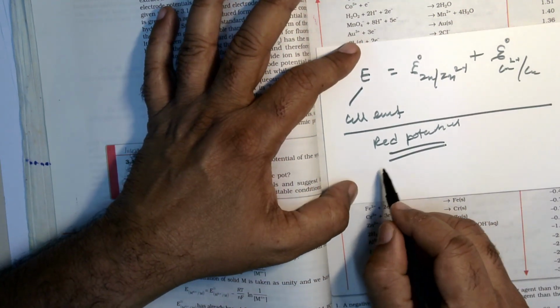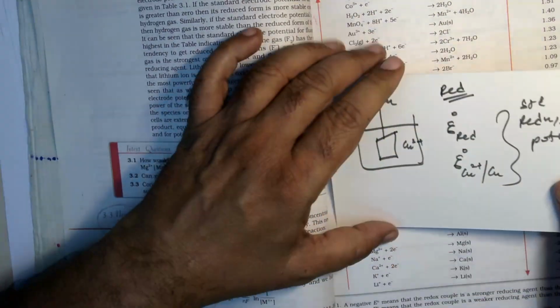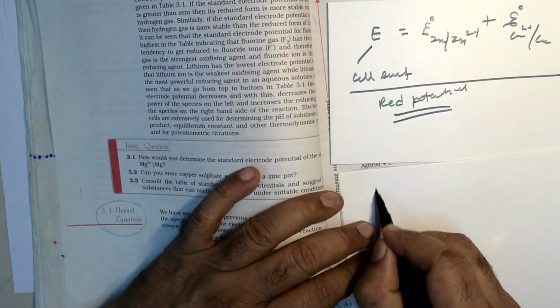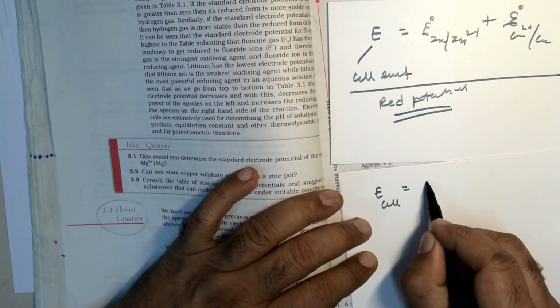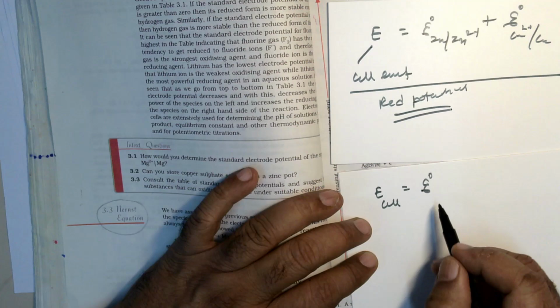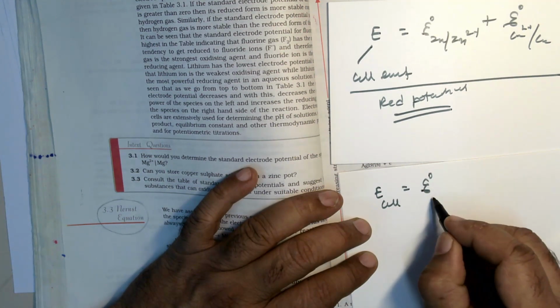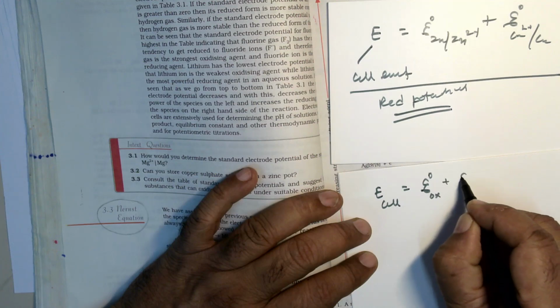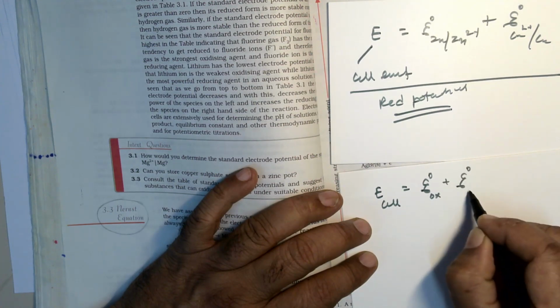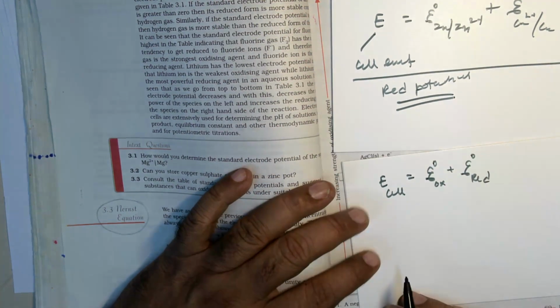Okay. So I already told you, let me introduce two equations here. E cell is equal to E naught oxidation potential plus E naught reduction potential. This is one equation.